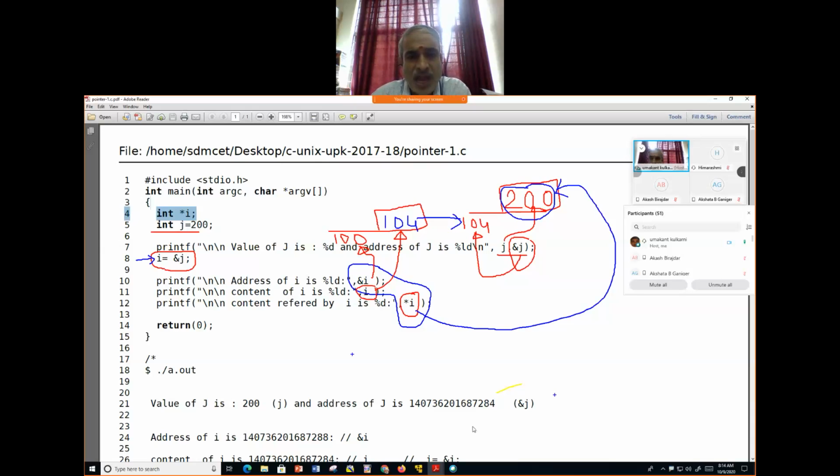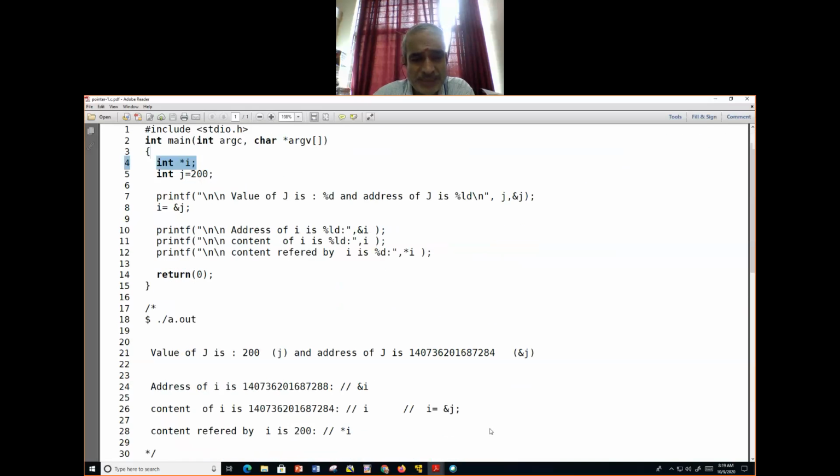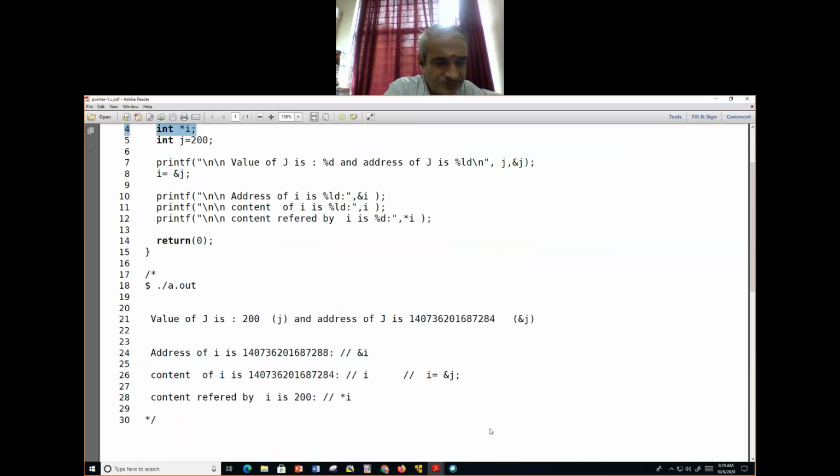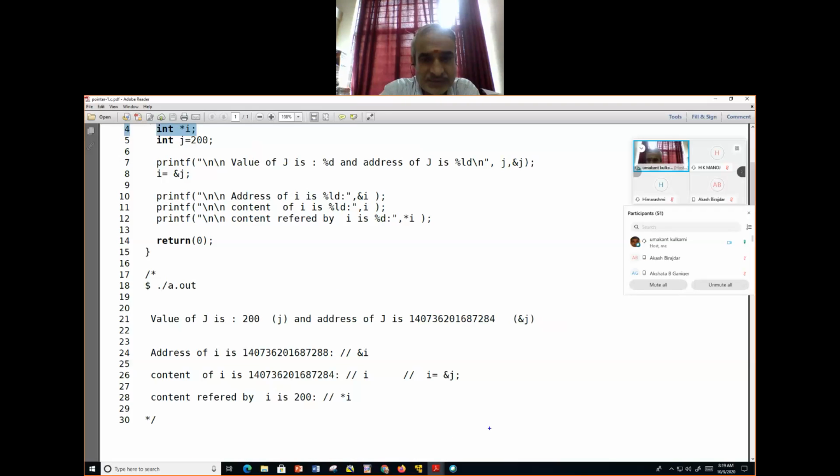Now I will show you the example given here. Look into this. The value of j was shown here as 200, and the address of j, for simplicity, I use the last three digits, 284. That was the address of j.